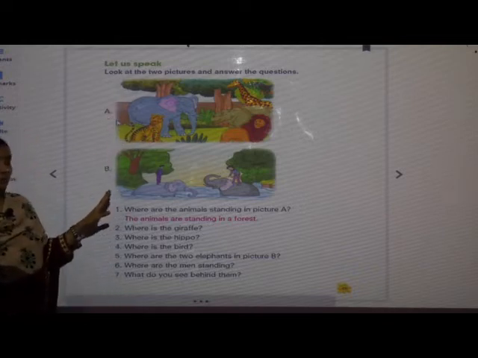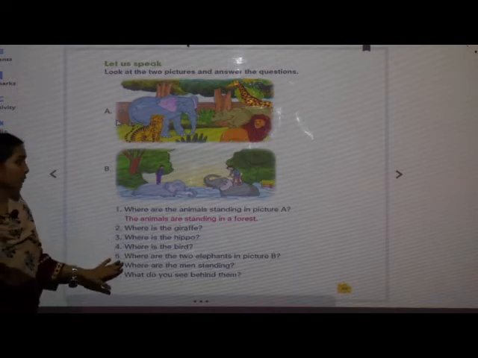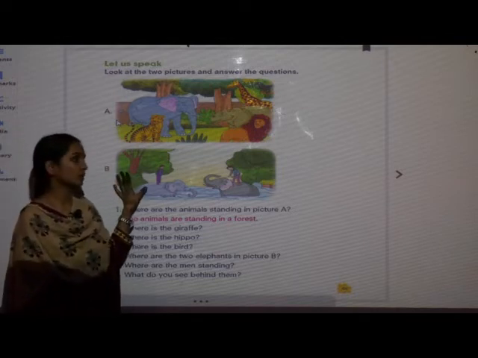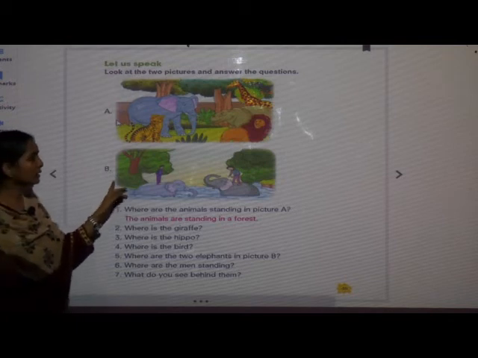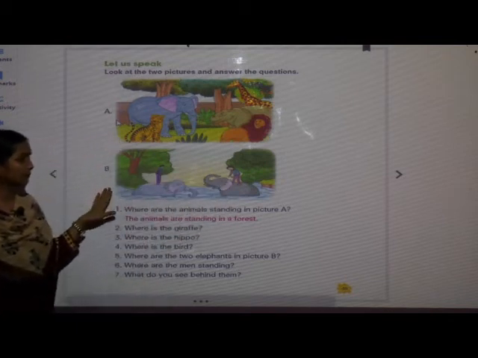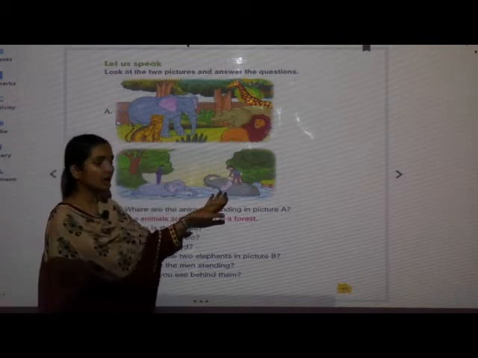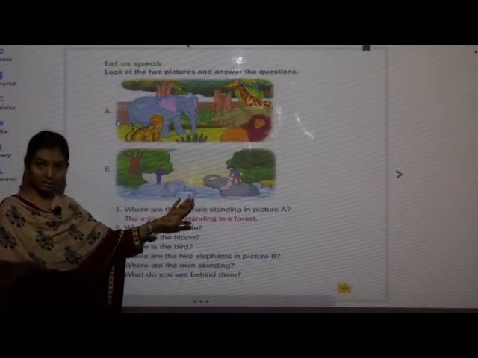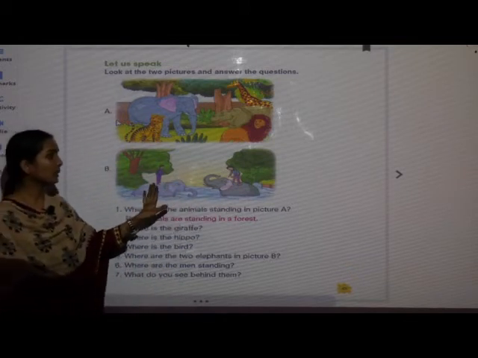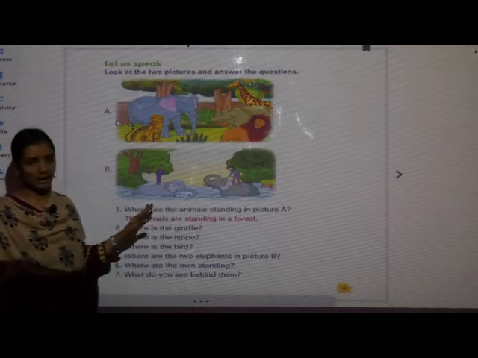Now, these questions were on picture A. Now, we have to answer the questions based on picture B. So, this is picture B. What do we see, children, in picture B? Yes, here are two elephants. They are in water and two men are standing on the elephants.